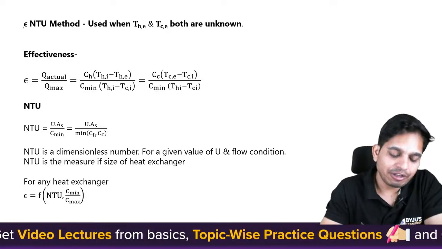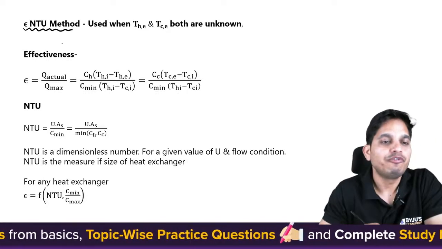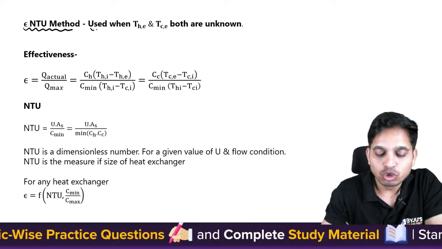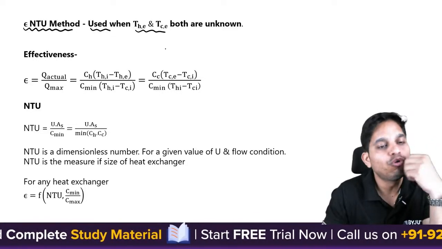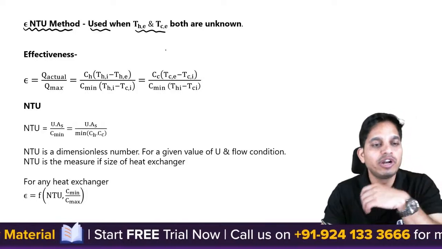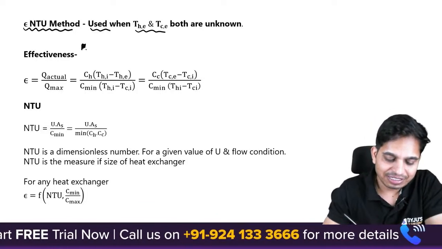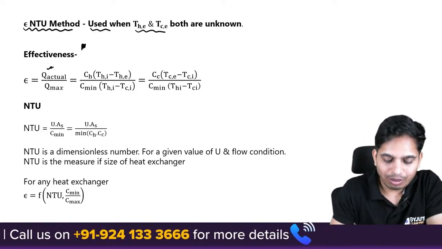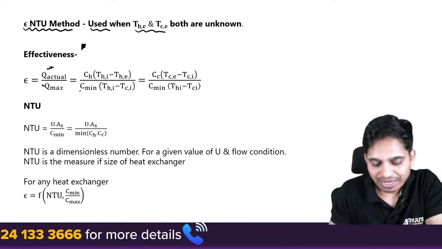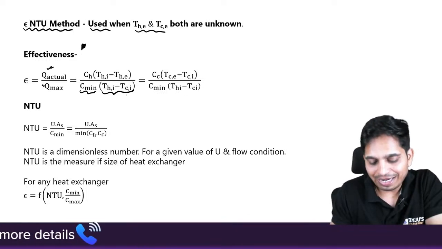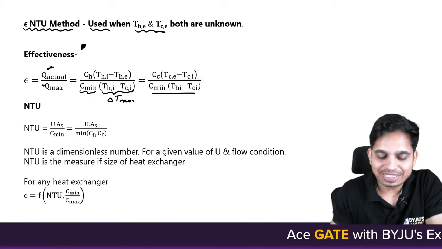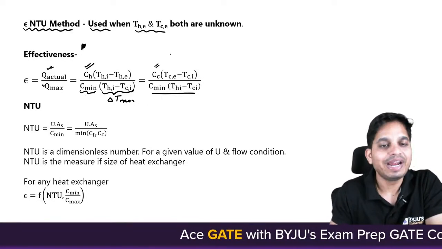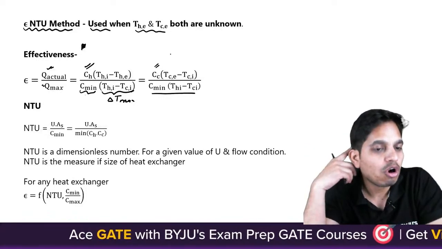Now, next is effectiveness. It is used when only two temperatures are known and two you need to find out, so you cannot use the LMTD method. So what will you do? The effectiveness is given as Q actual by Q max, and Q max is always C min times delta T max. This is the maximum temperature difference. This is C min, so this denominator remains the same. The numerator can be adjusted either for the cold fluid or the hot fluid.